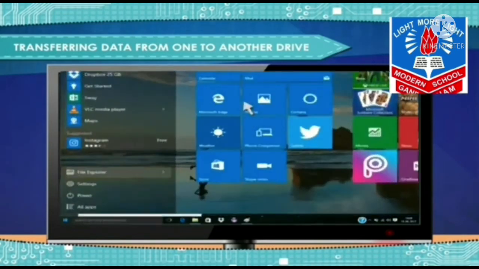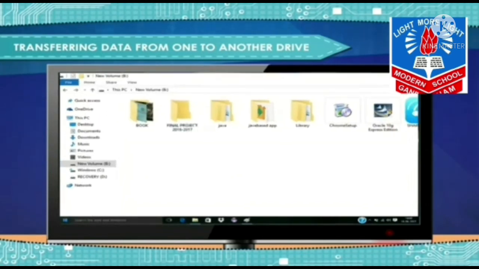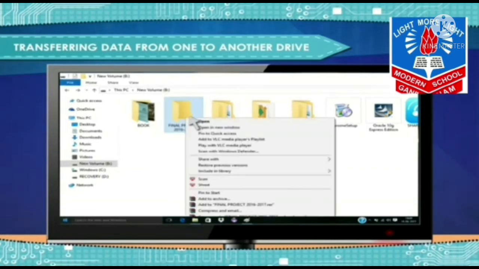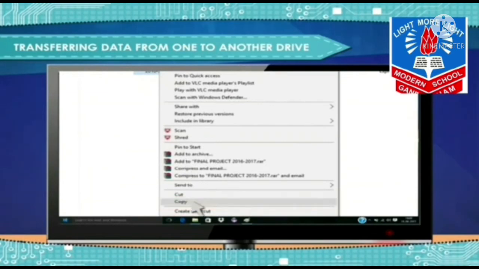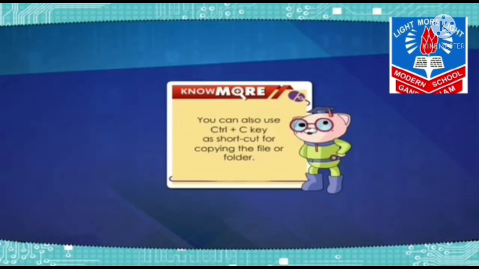Click on the File Explorer in the taskbar menu. Explore the drive or folder in which your original file or folder exists. We can find the final project 2016 and 2017 folder in E drive. Click it to select, then right click the mouse and select the copy option from the right click menu. Note: you can also use the Ctrl+C key as a shortcut for copying the file or folder.